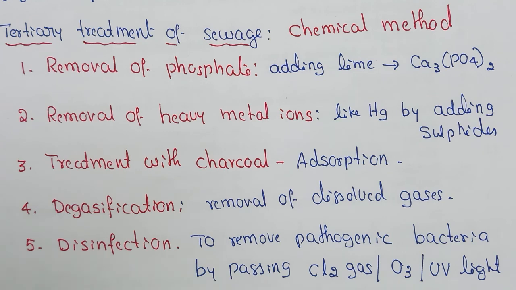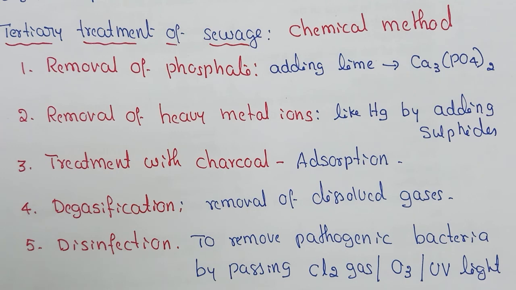Dear friends, this is about sewage and its treatments. We have defined what sewage is: the liquid waste coming out from industry and households, which includes all the toilet waste, kitchen waste, bath waste, etc. We have primary treatment, mainly removal of suspended particles.